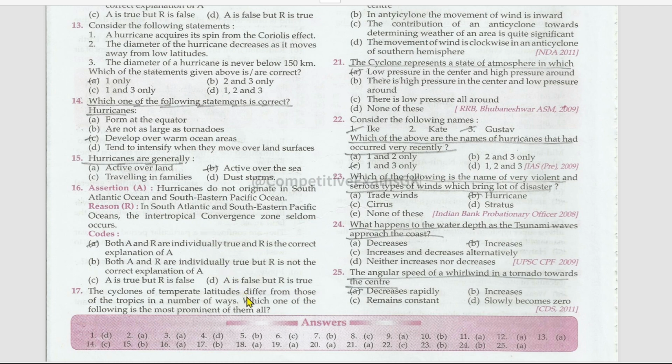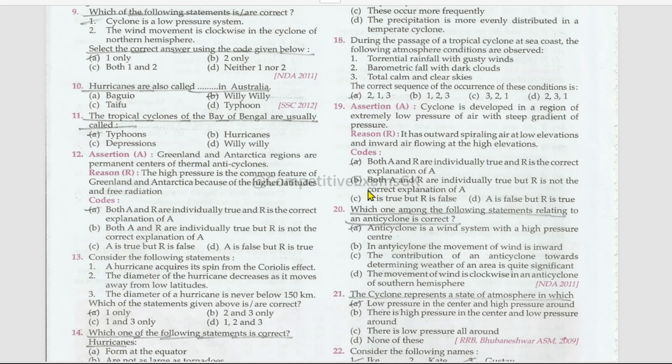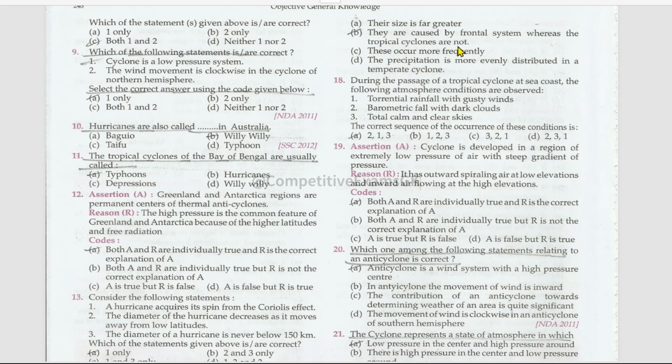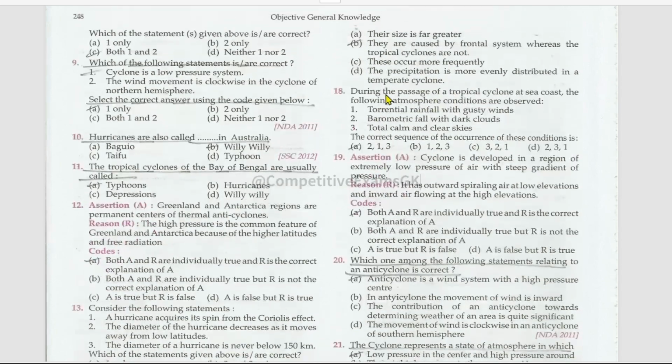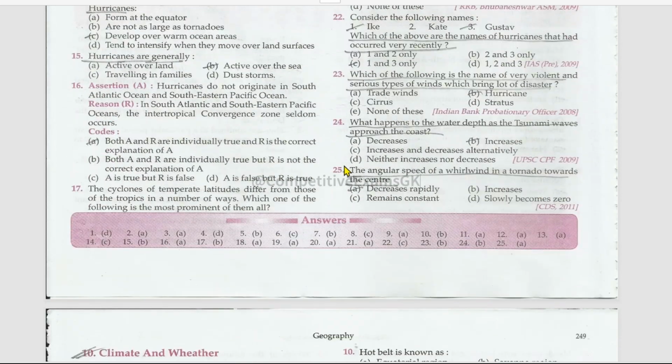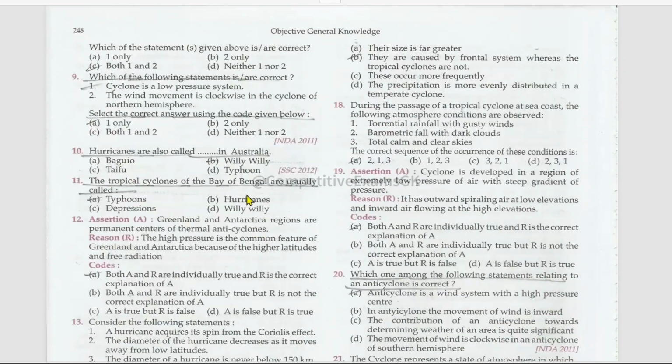The cyclones of temperate latitudes differ from those of the tropics in a number of ways. Which one of the following is the most prominent of them all? They are caused by frontal system, whereas the tropical cyclones are not. Here "they" means these cyclones of the temperate latitudes.